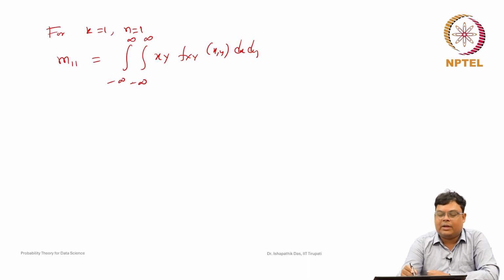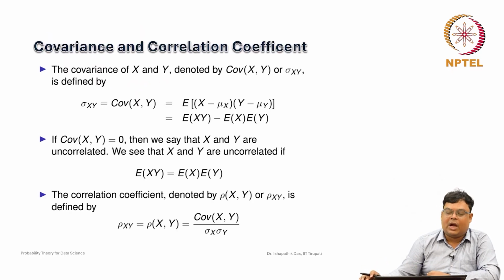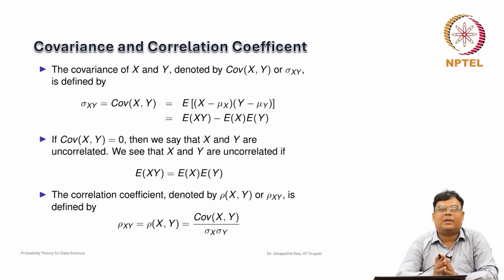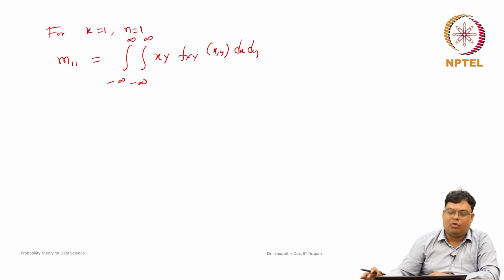Now, this we cannot relate with univariate cases, because this measure does not exist for univariate. It is for the bivariate case, a different kind of measure, but it has some significance, which we will discuss. Whenever we discuss how we can relate two random variables, suppose X and Y are two random variables, we have some measure of association, how they are associated with each other. One of the measures is called covariance. So, how will we define this covariance?